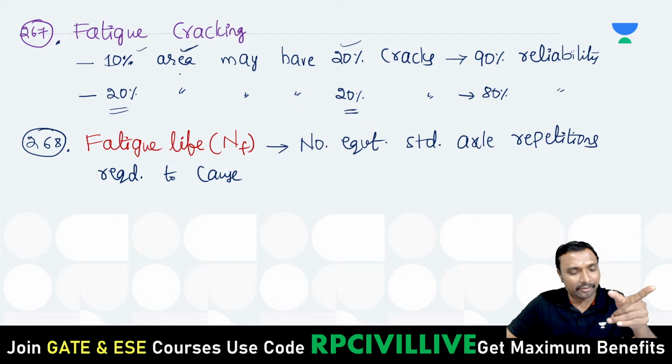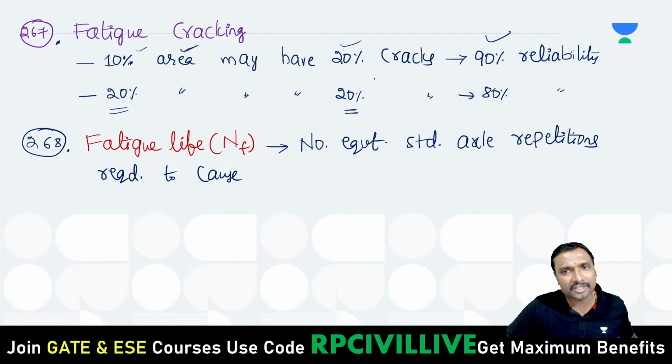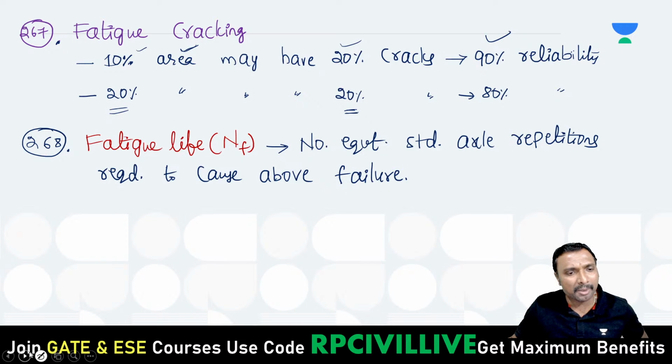What is the failure? If you are designing for 90% reliability, 10% of the surface area will be subjected to cracking. In that 10% area also, 20% should have cracking and the remaining 80% not cracking. There is a formula for this, but I am not going to write it. You have to remember which parameters NF depends on, okay?